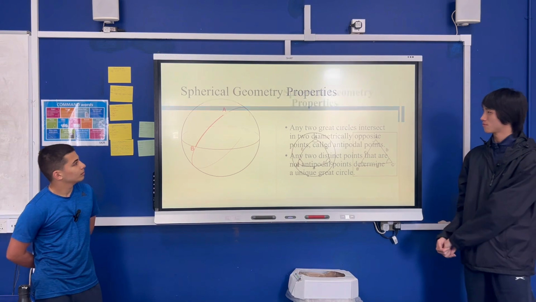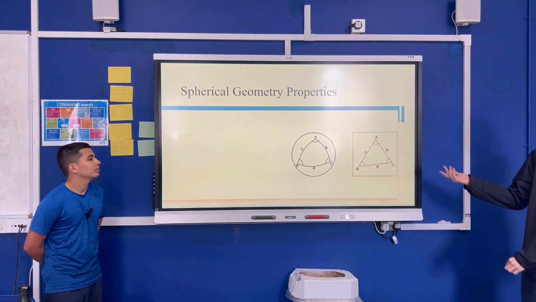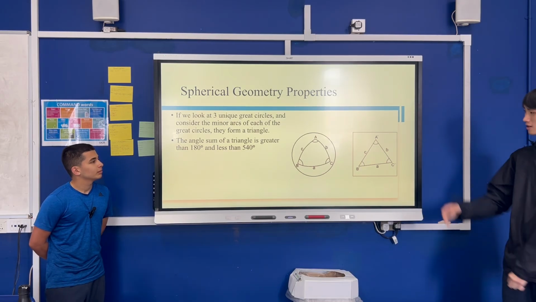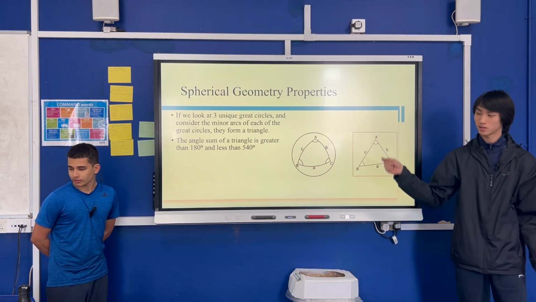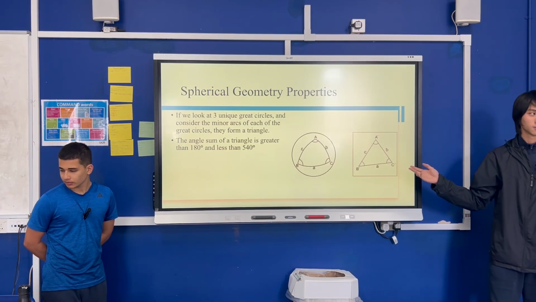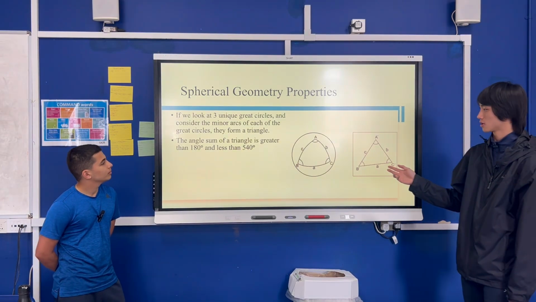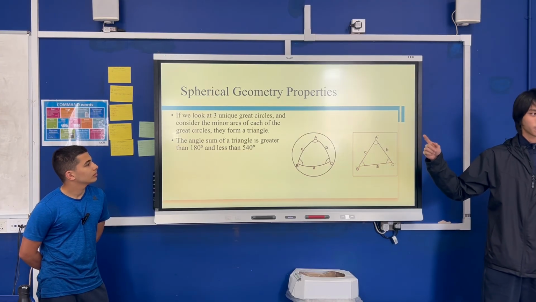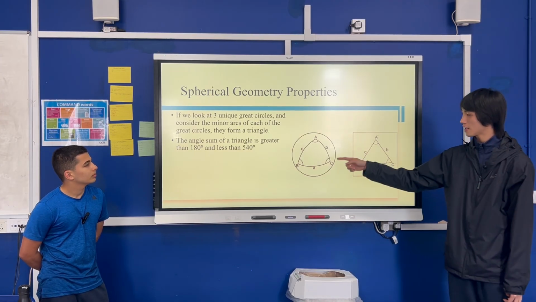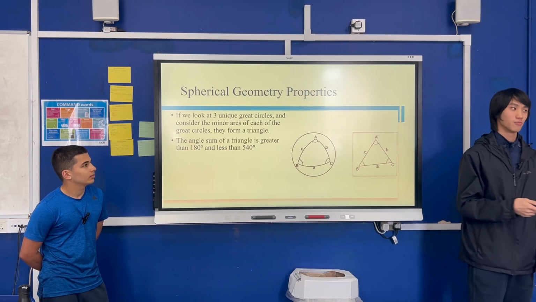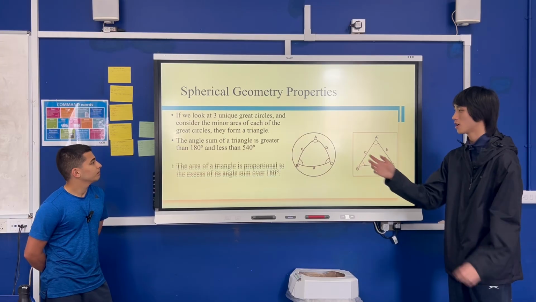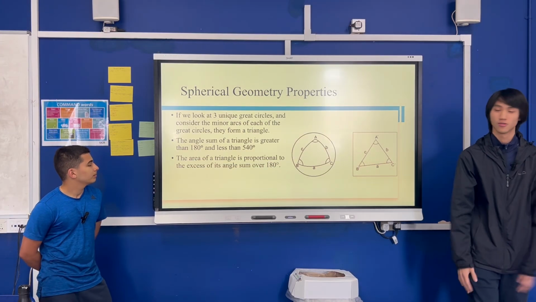Alright, let's move on. We talked about the angles, and let's just talk about it a bit more. Any three great circles, with no unique points, intersect to form a triangle. The angle sum of a triangle must be greater than 180, but also less than 540, because if each angle is 180 degrees, 180 times 3 is 540. So you can't really have bigger angles, that's not a triangle anymore.